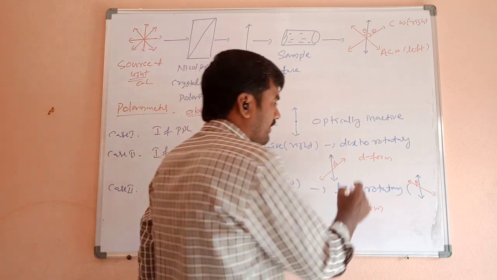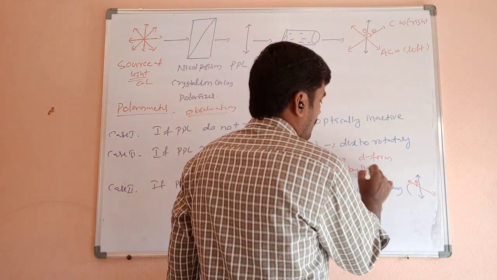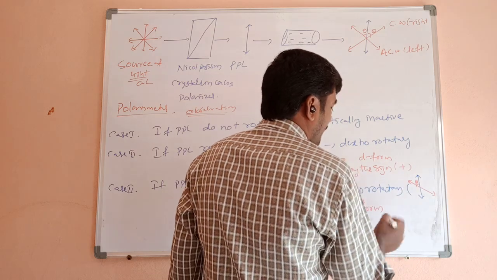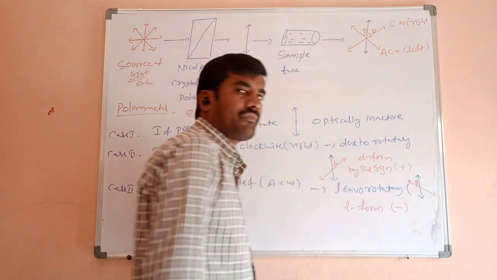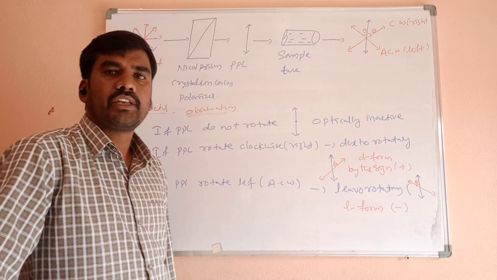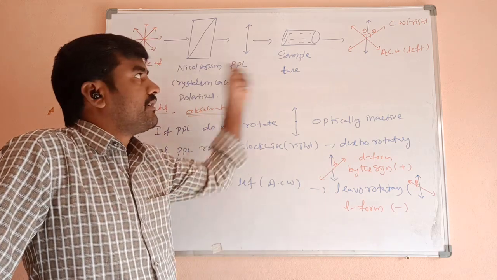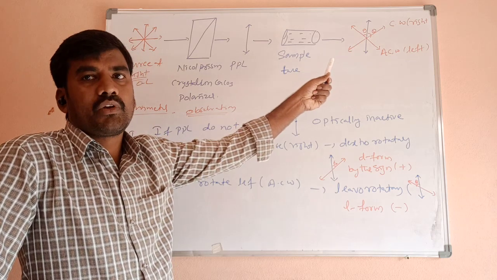By sign, we can write dextro-rotatory as plus and levorotatory as negative. Anti-clockwise is negative, clockwise is positive. Understand? This is the construction of the polarimeter.